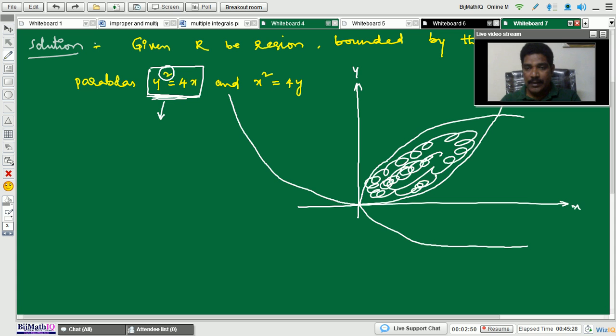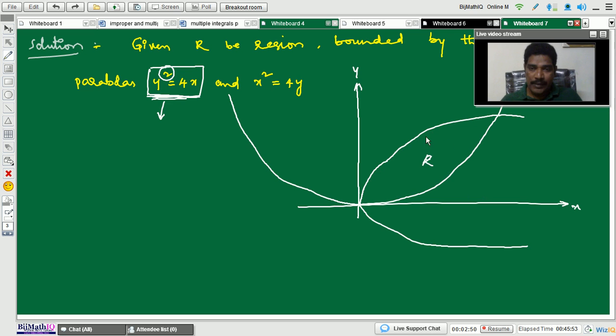This complete region is bounded by the two parabolas, sorry, y square equals to 4x and one more is x square equals to 4y. Okay, this is the region R, the shaded region. This region R is bounded by two parabolas.